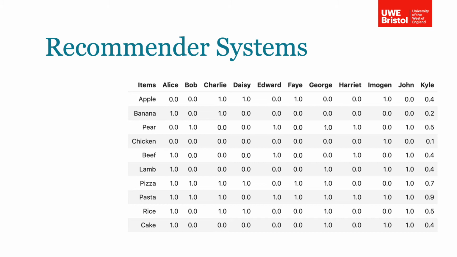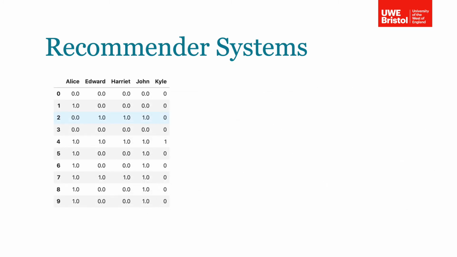If we then observe that Kyle buys beef, for instance, he adds it to his basket, we can filter our dataset based on customers who also buy beef.